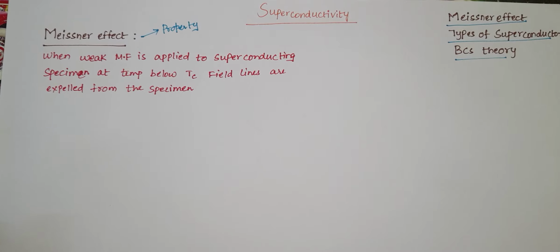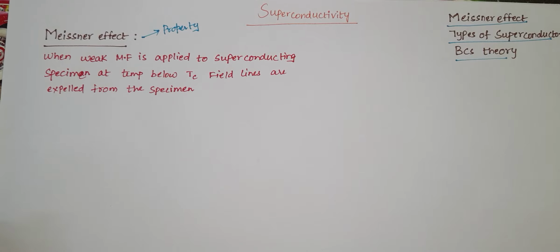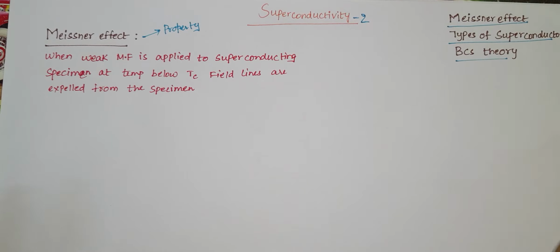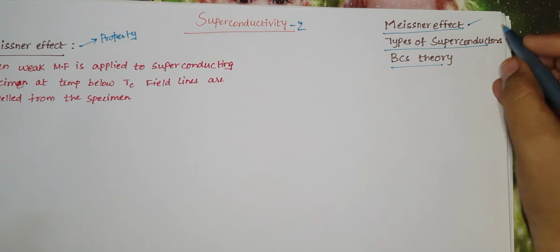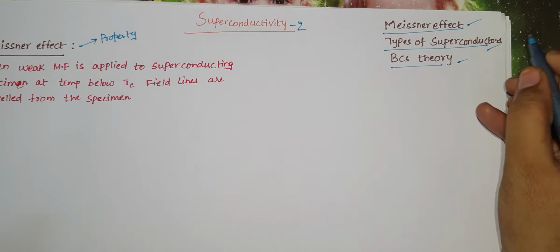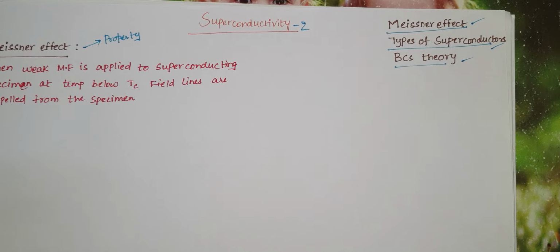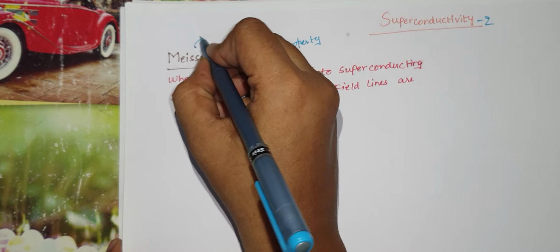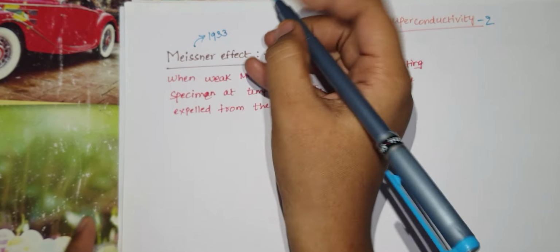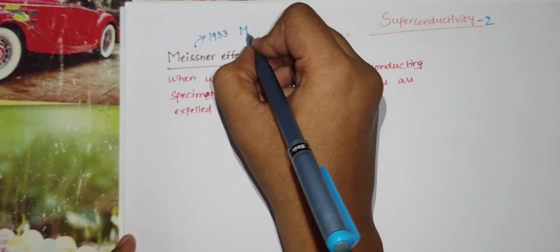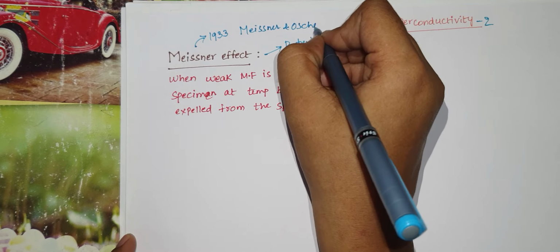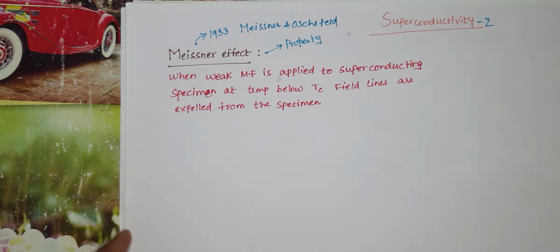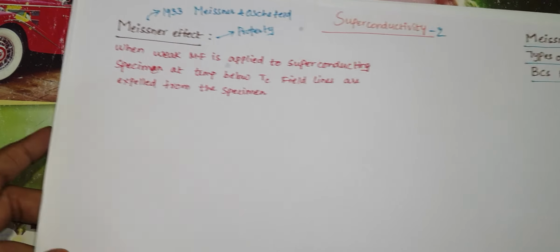I'm going to discuss superconductivity, and this is my second lecture on superconductivity. In this lecture, I'm going to discuss the Meissner effect, types of superconductors and BCS theory. Firstly, the Meissner effect. It was discovered in 1933 by two scientists, Meissner and Ostenfeld. Those two were German scientists, and what did they observe?